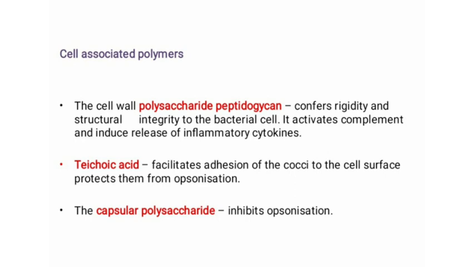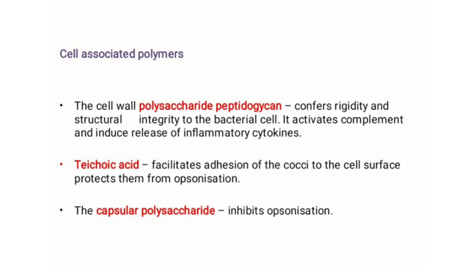That is another cell associated polymer present in the cell wall, which is the antigenic component that facilitates adhesion of cocci to the host cell surface. That is, they provide pathogenicity by facilitating attachment of the Staphylococcus aureus to the host cell surface.